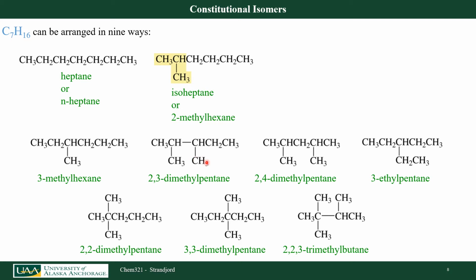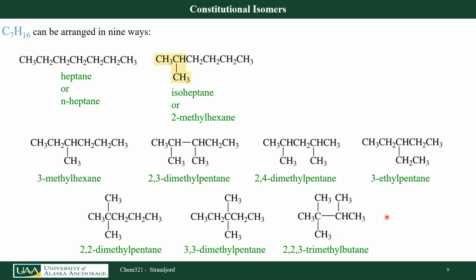I have a 2,3-dimethylpentane. Here is also a pentane, but in this case I have the substituents at carbons number 2 and 4. Here is another pentane with an ethyl substituent off it, so I've rearranged it. So 1, 2, 3, 4, 5 is my longest continuous carbon chain, and I have a CH2CH3 substituent. I also could have 2 substituents off the same carbon. This would be 2,2-dimethylpentane. Here is 3,3-dimethylpentane, and here is 2,2,3-trimethylbutane. 1, 2, 3, 4, my longest continuous carbon chain.